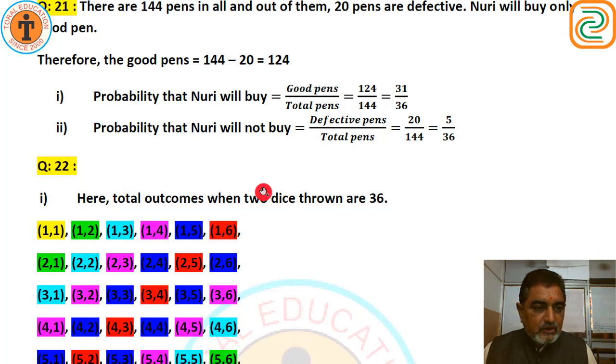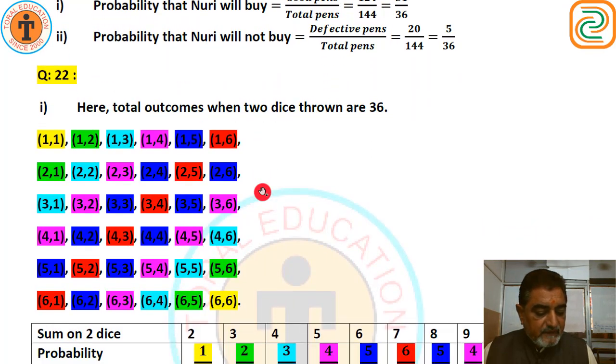Question number 22. Look at the question. Refer example 13.1. Complete the following table. Now I have first taken the outcomes. Here total outcomes when 2 dice are thrown are 36. Look, 2 dice. First die gets 1, another gets 1. First one gets 1 and the second one gets 2. Maybe. So 1 1, 1 2, 1 3, 1 4, 1 5, 1 6.